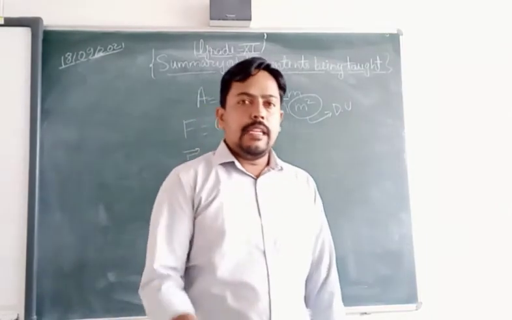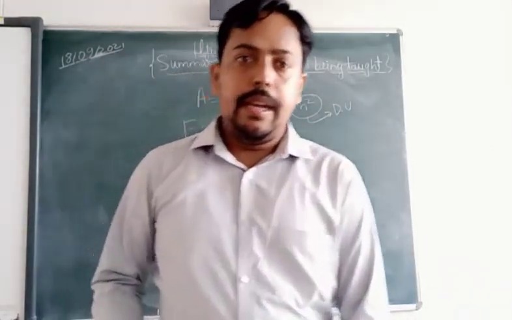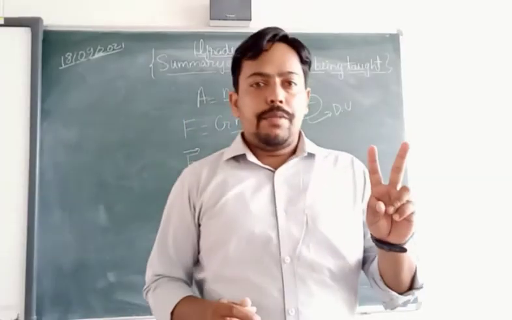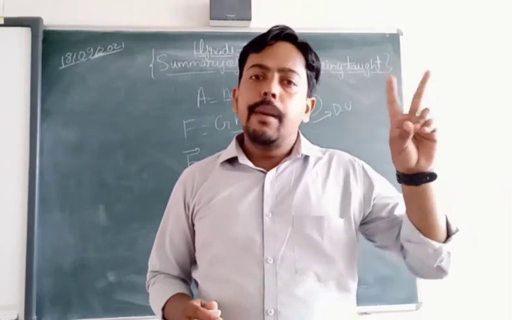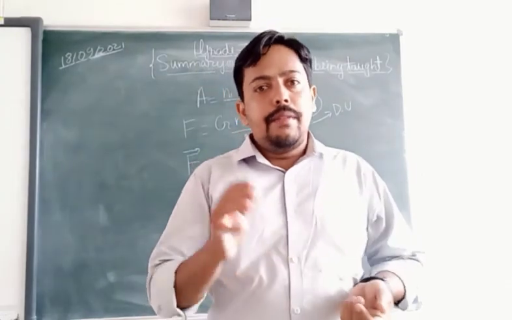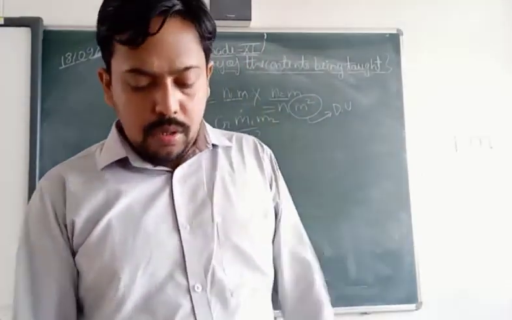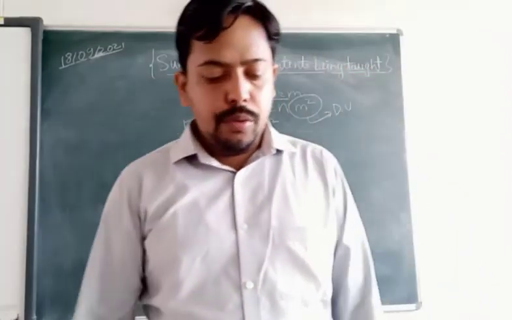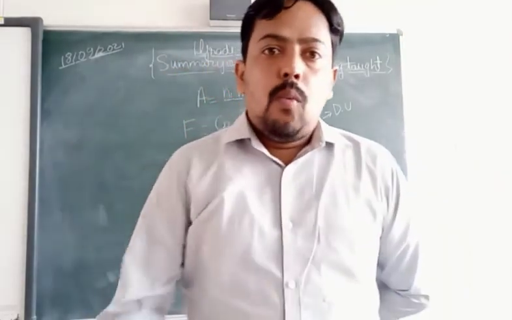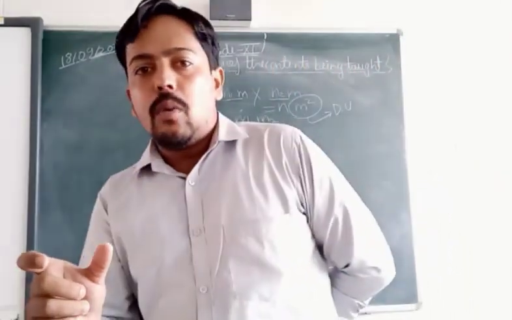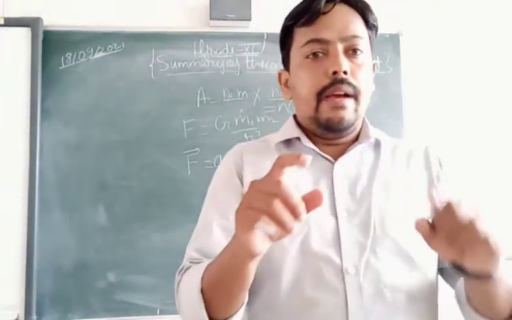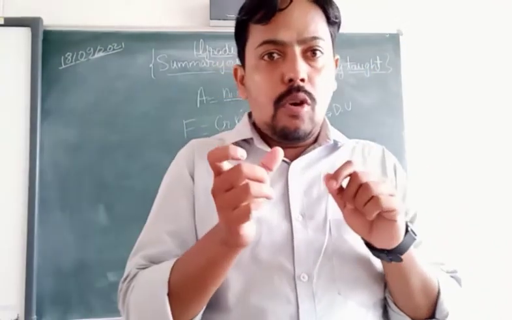Then at last we came to supplementary physical quantities, and there we studied 2 types: first was the 2-dimensional angle, and the second was the 3-dimensional angle, and we gave the proper units also. So this was a few things about units and measurement, and then we saw how to convert one physical quantity into another unit by giving the symbols of fundamental units.